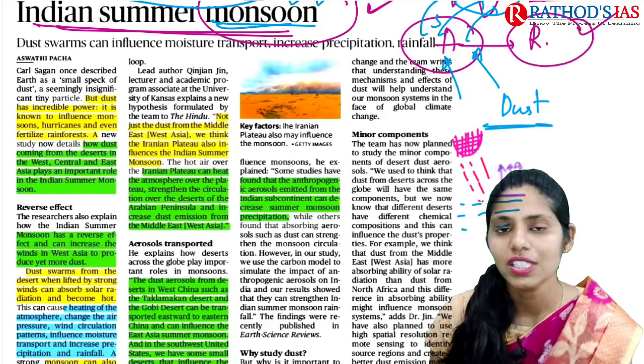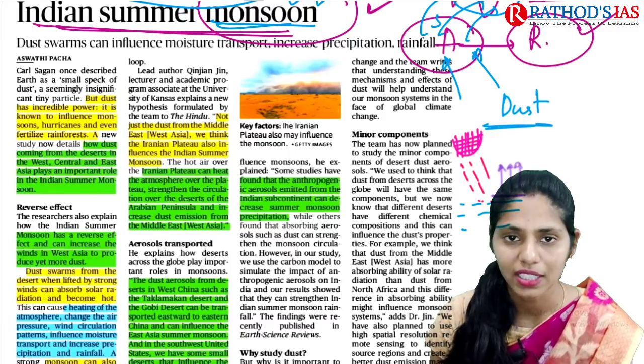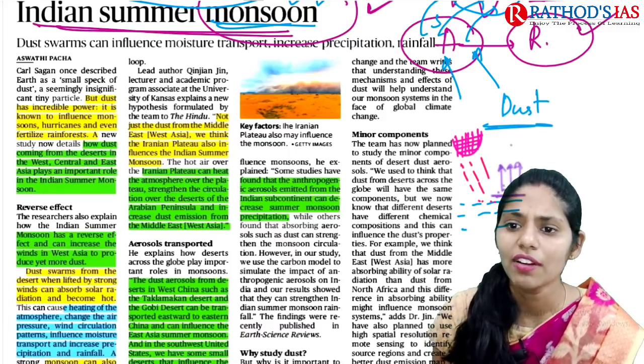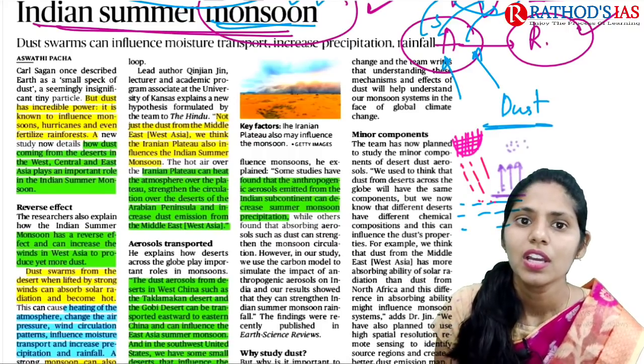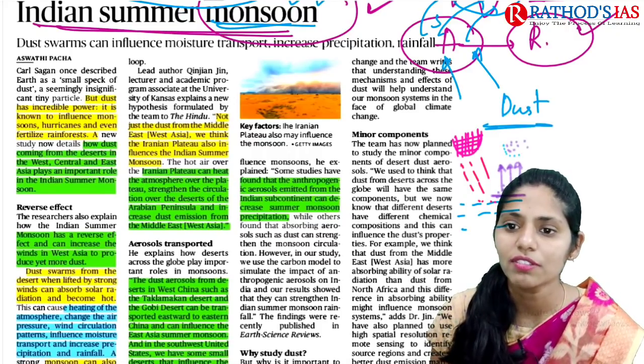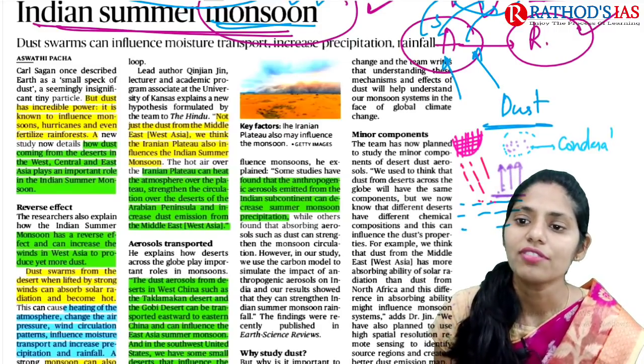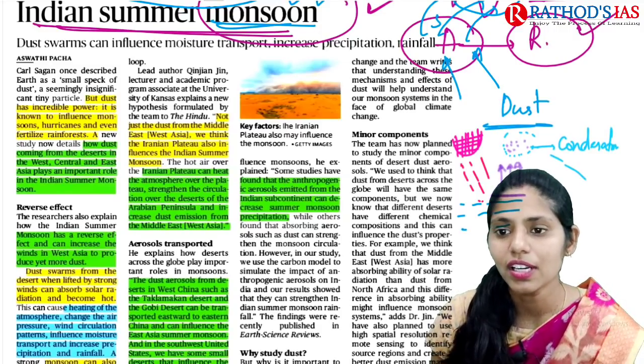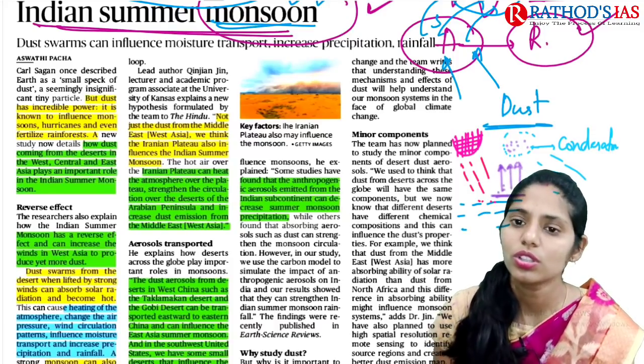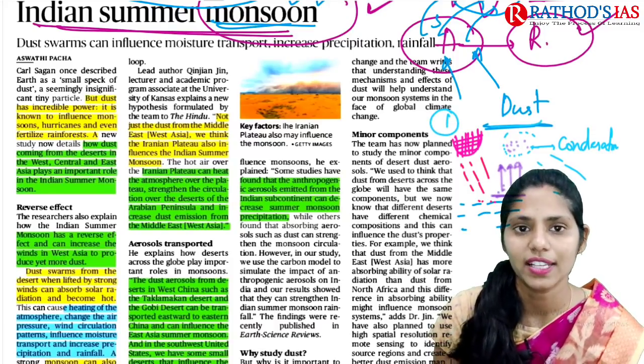Whenever there are dust particles present, the water will attach to these dust particles, and finally that leads to condensation. After condensation, it leads to precipitation. So this is one important role of dust.